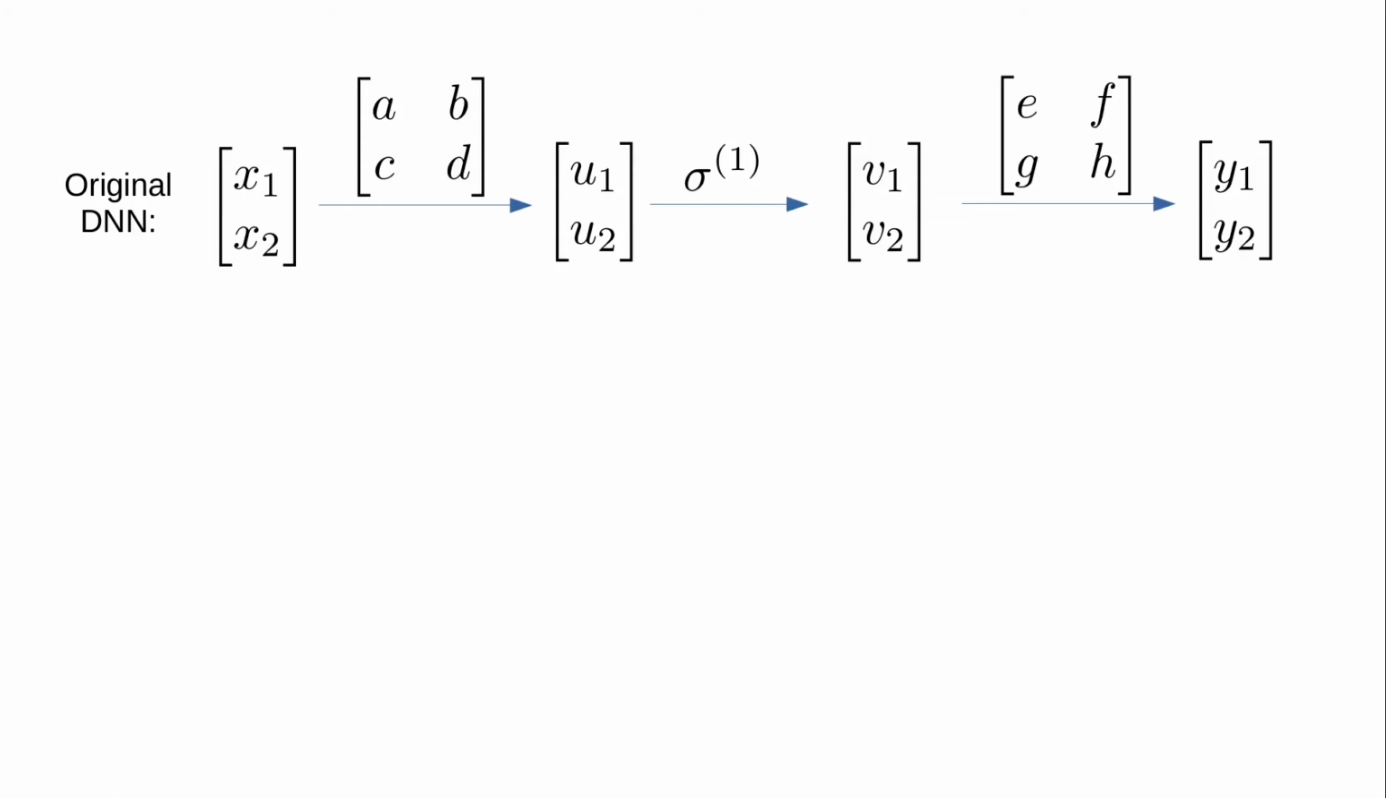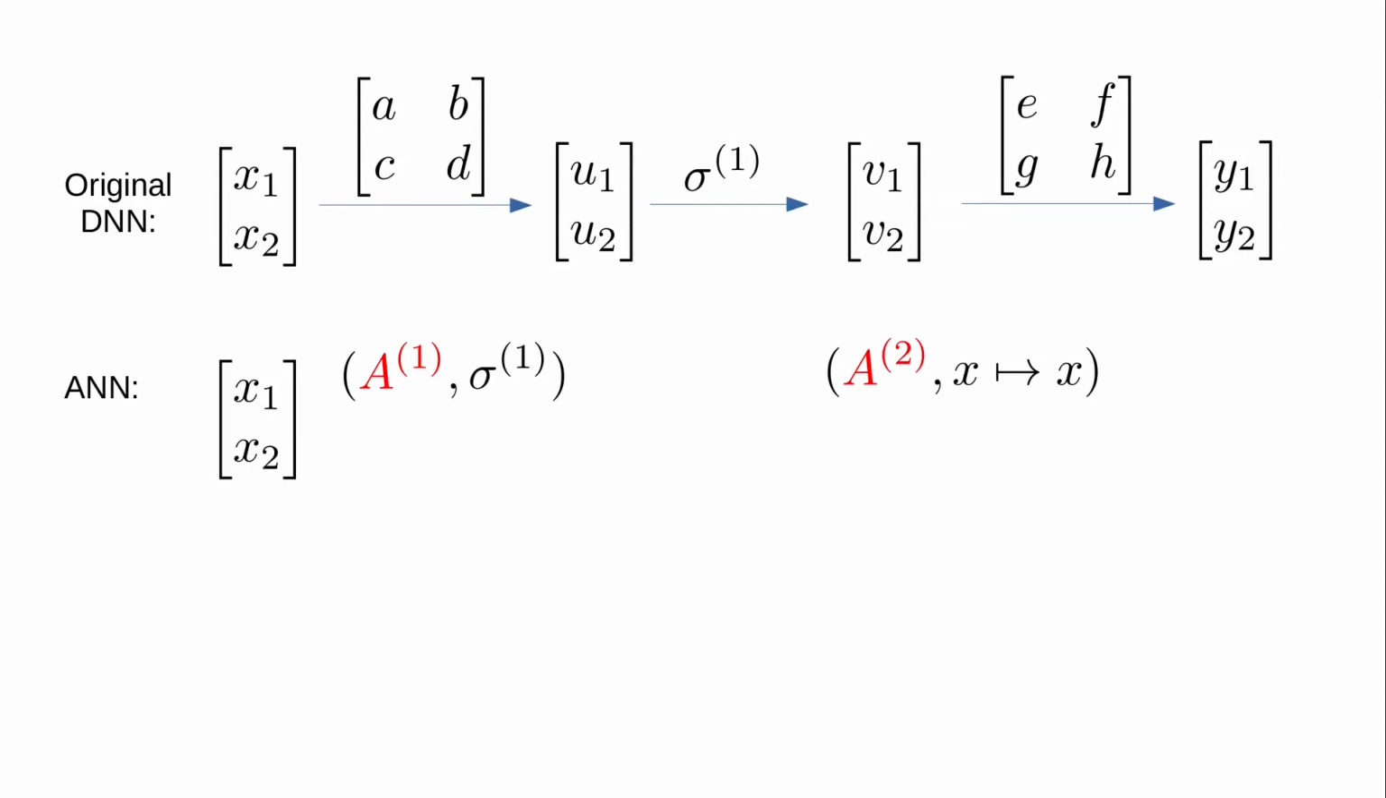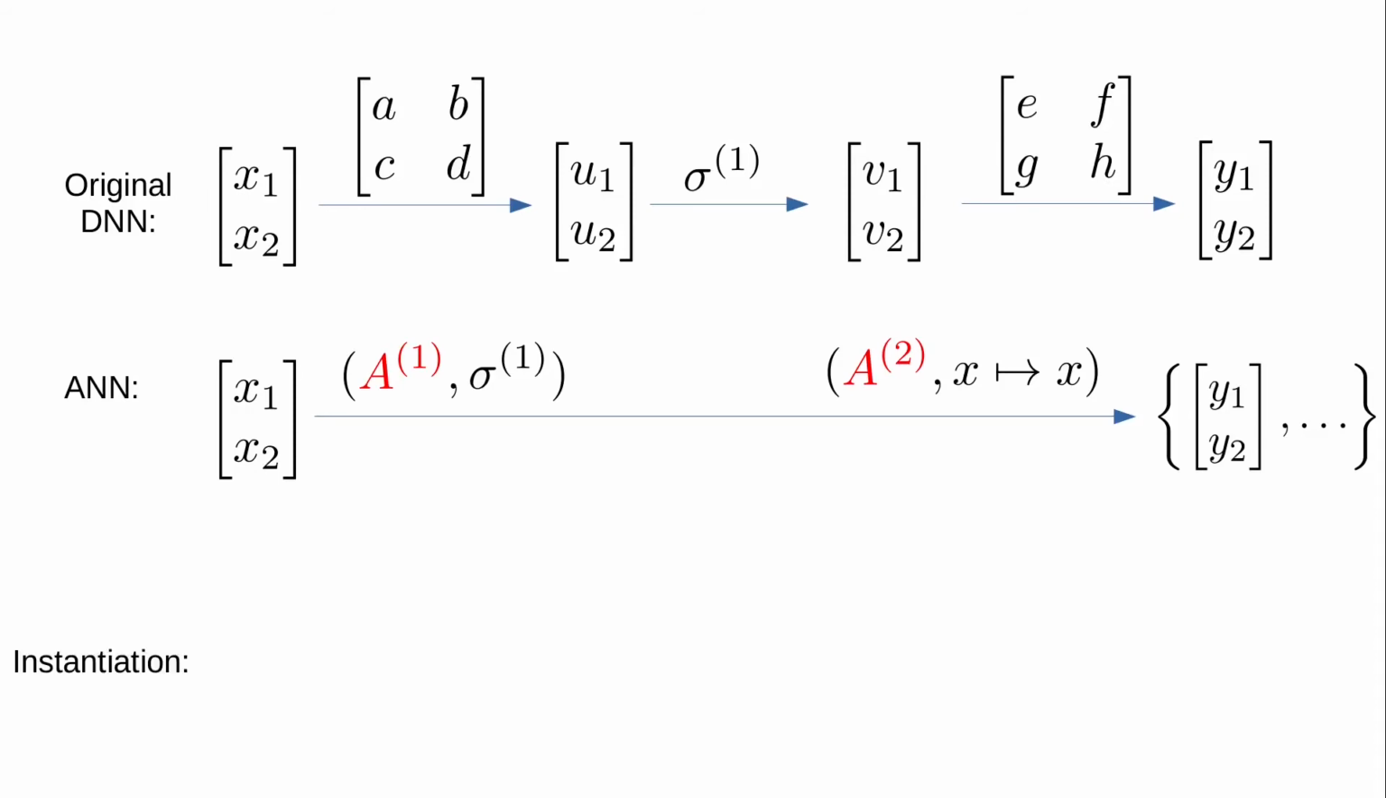The ANN produced by our algorithm replaces the two weight matrices with elements A1, A2 of an abstract domain. To show that the ANN over-approximates the DNN on this input, we need to show that y1, y2 is in the output set of the ANN on an input of x1, x2. This in turn is equivalent to showing that there exists some instantiation of the ANN, which also maps x1, x2 to y1, y2.